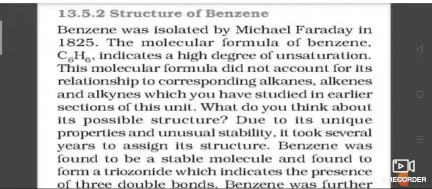On the basis of the above observations, August Kekule proposed the following structure for benzene. In this structure, there is a cyclic arrangement of 6 carbon atoms with alternate single and double bonds and one hydrogen atom attached to each carbon atom.